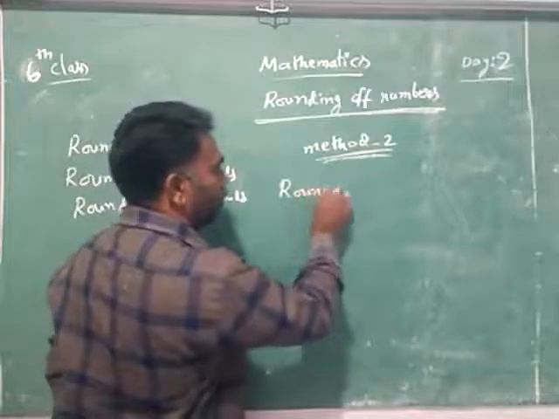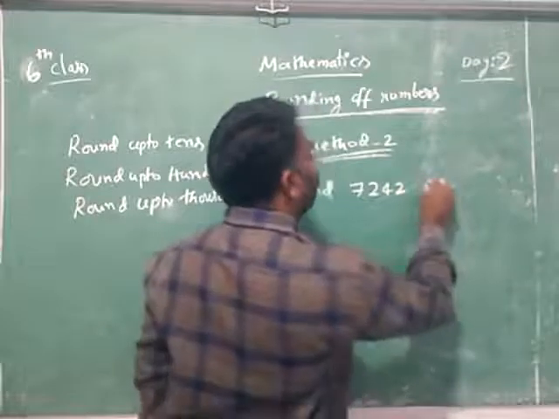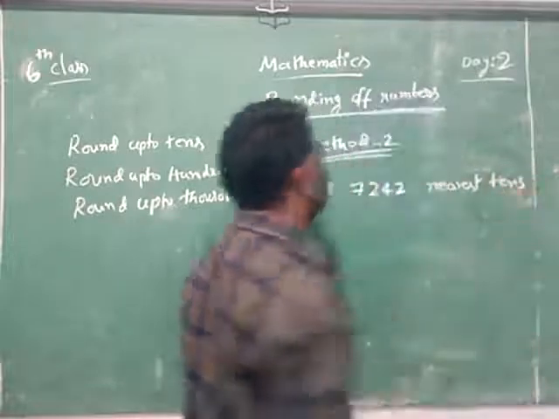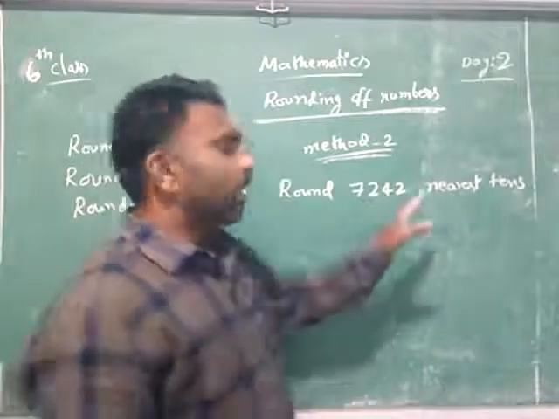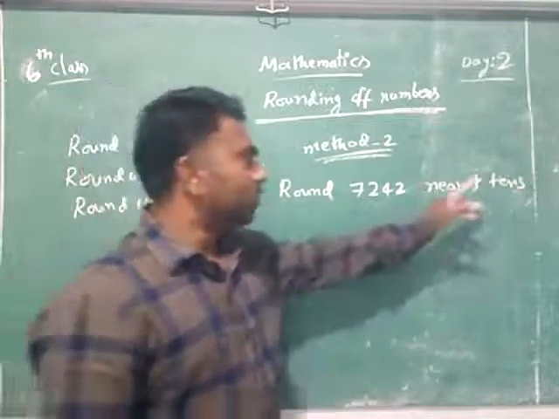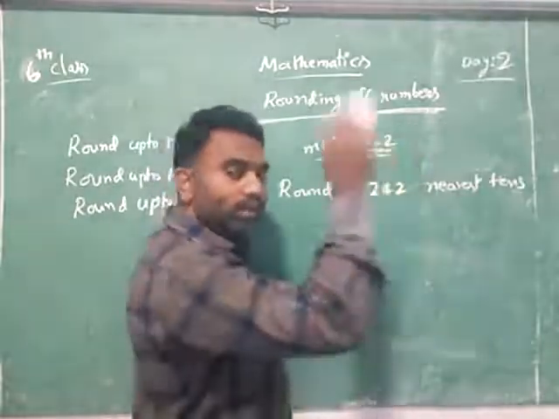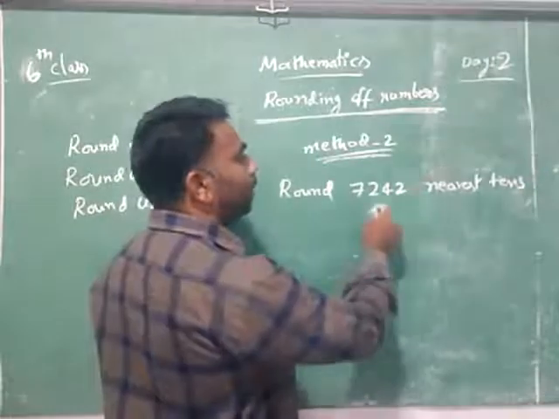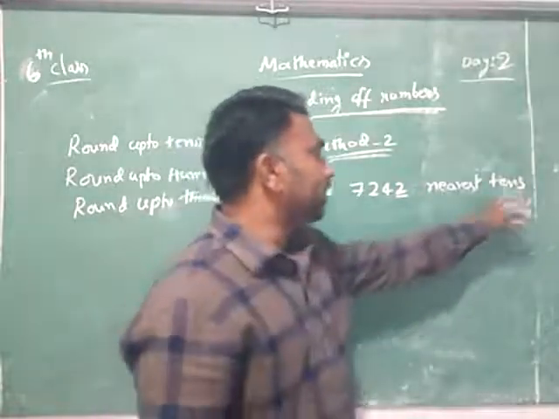Now the second method is, I am saying to you, round 7242 nearest tens. This number we have to round nearest tens. Very easy. Up to tens you stop. You remove the ones because we need to write nearest tens now. That's why up to tens all the digits you will write same. But the ones you have to remove. This one only you have to remove, because we need nearest tens now.